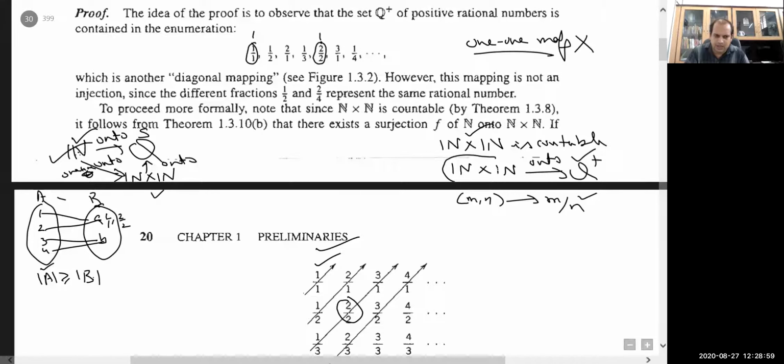And from N cross N to Q plus, we have defined this map, which is clearly onto. So we take the composition, and their composition is onto. So there exists at least one map from N to Q plus which is onto.